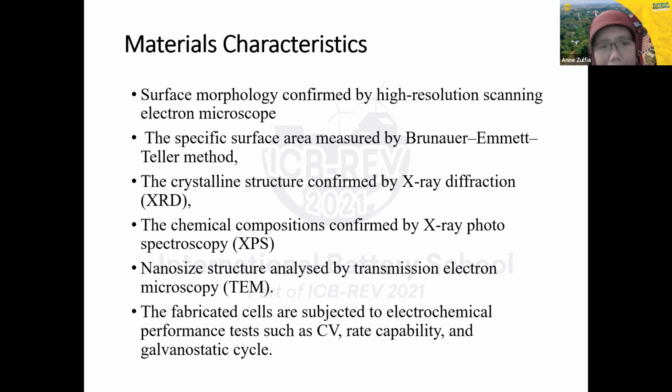Then we analyze the crystalline structure confirmed by X-ray diffraction, and then the chemical composition confirmed by X-ray photoelectron spectroscopy, and then the nano-sized structure analyzed by transmission electron microscope. Then the cell is fabricated and subjected to electrochemical performance testing.